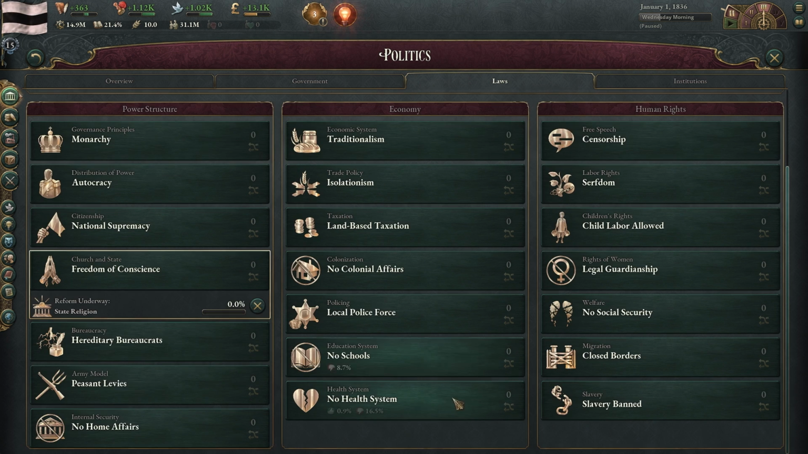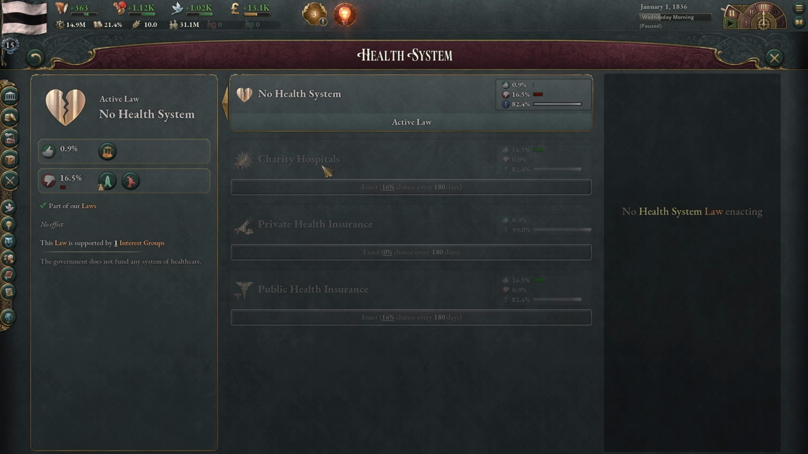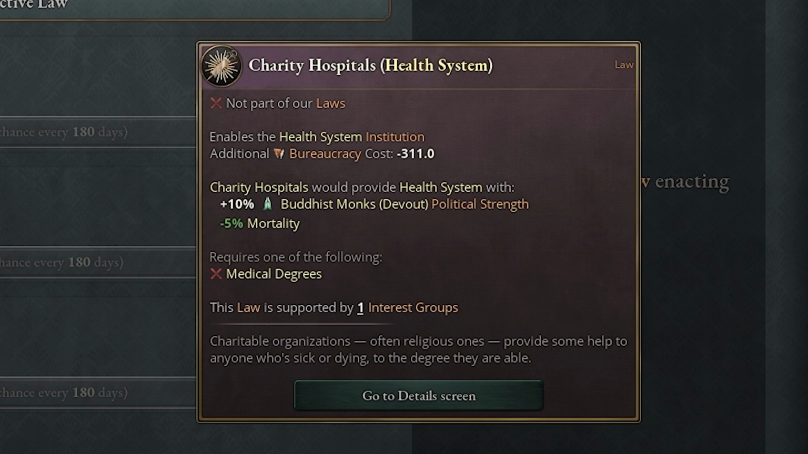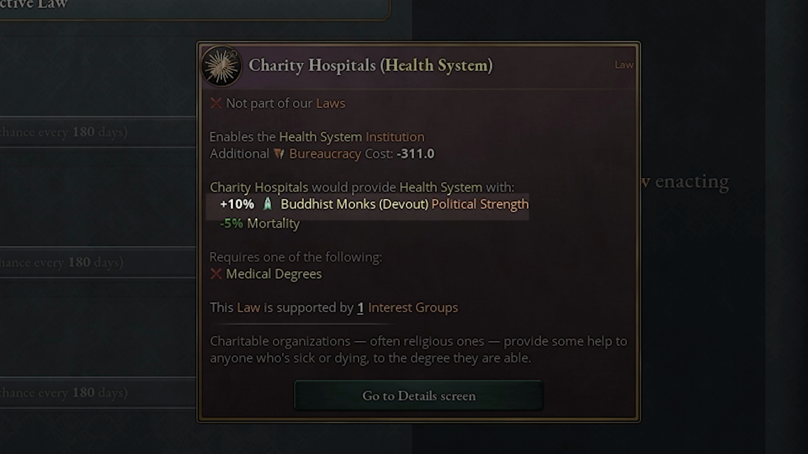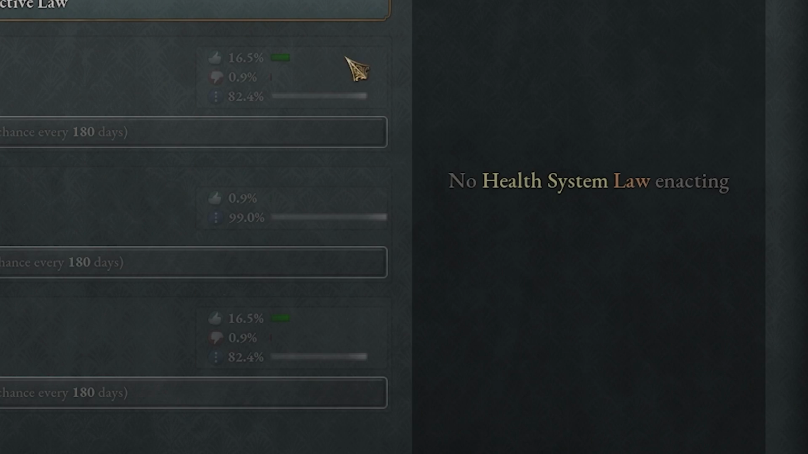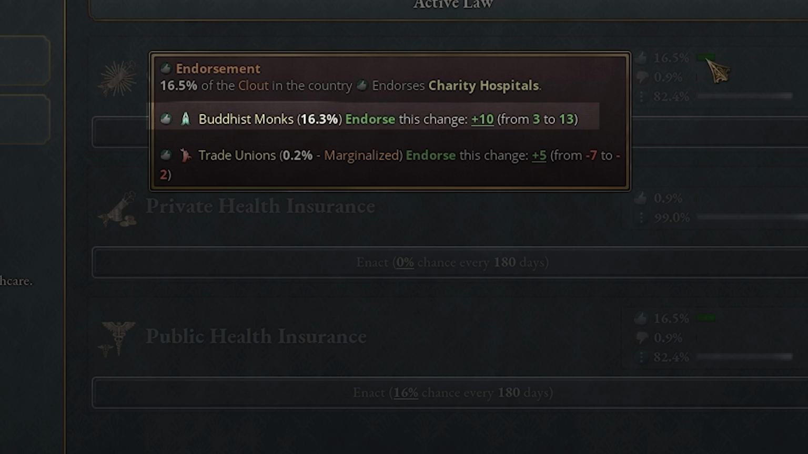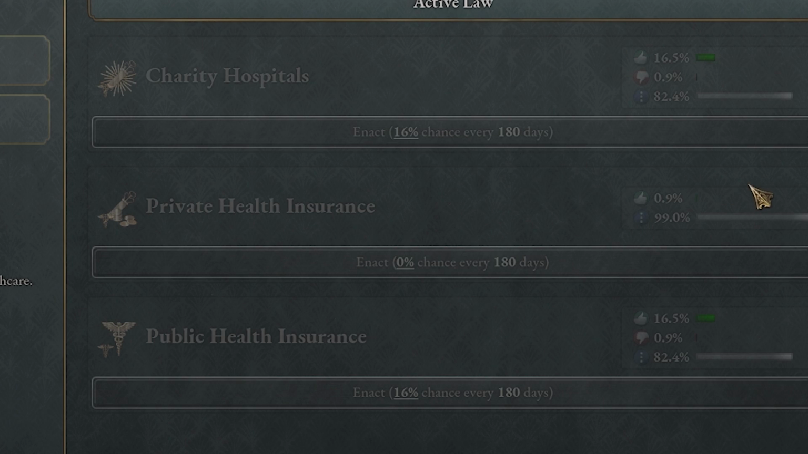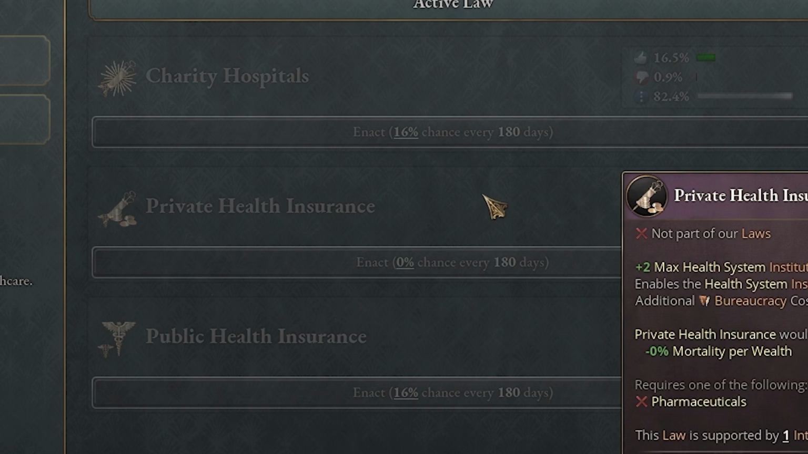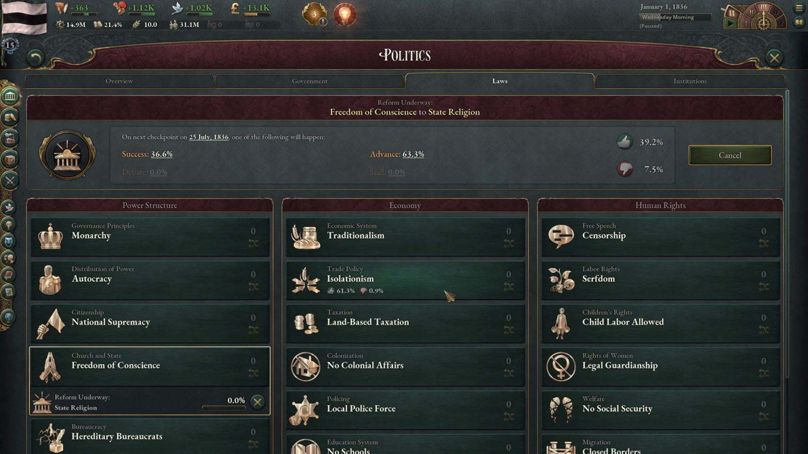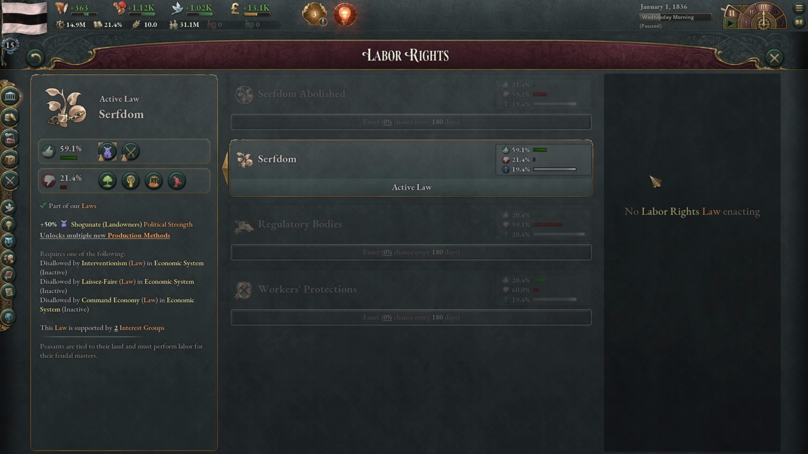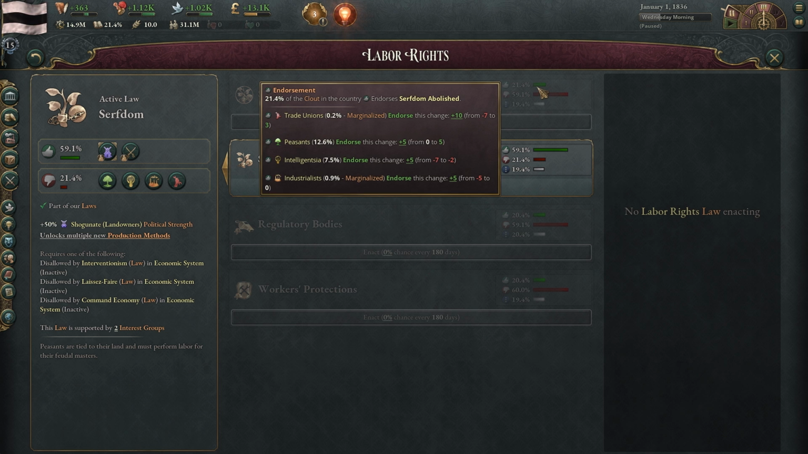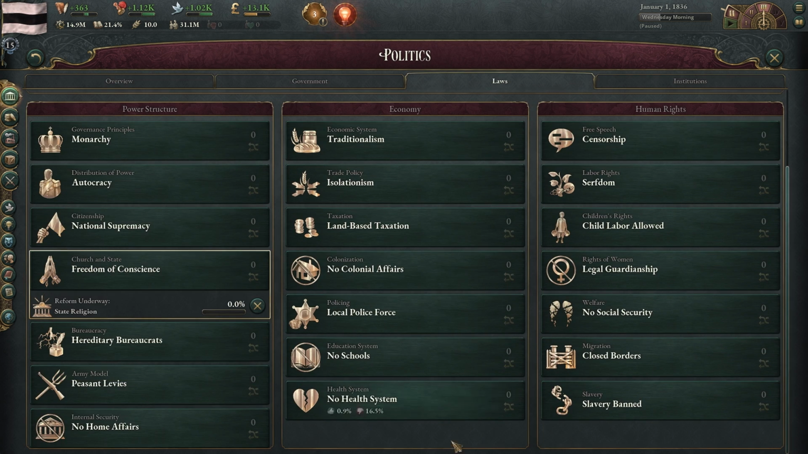As I look through these for our example, I looked at health system. And charity hospitals seems like an easy one for us to potentially pass. It'll get us 10% bonus in political strength. If I hover over here, if we have the Buddhist monks just alone in there, that's a 16% chance. It's not super high, but it's not too bad. Looking at all the other ones, they're roughly around 8% or even worse. Serfdom is a possibility, but we couldn't get enough people into the government to make it happen. So that's why you kind of want to look ahead.